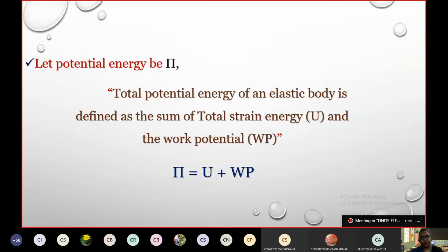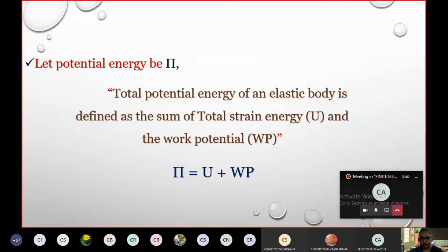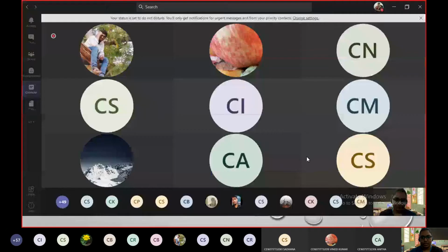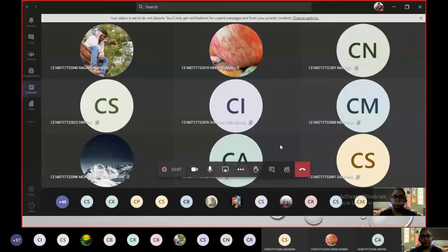One member from you has to tell me what is strain energy, what kind of forces belong to strain energy, and what type of forces or potential energy is work potential. One has to tell me about strain energy, and the other about work potential. Please keep your hands raised. I'll call you.